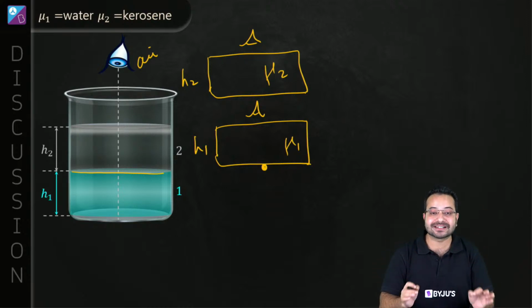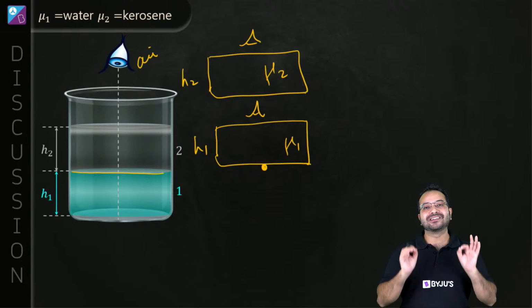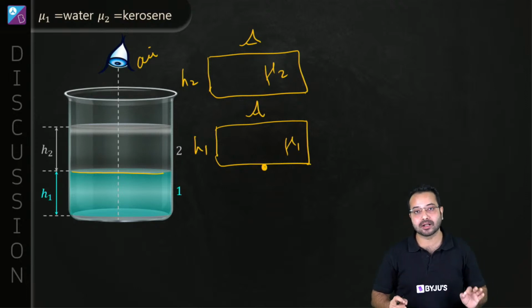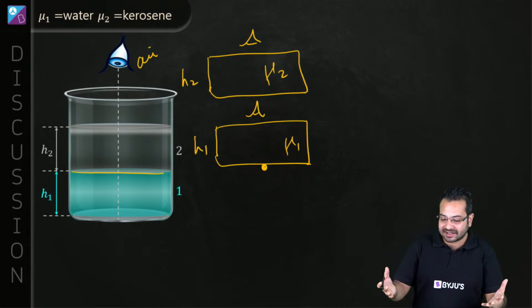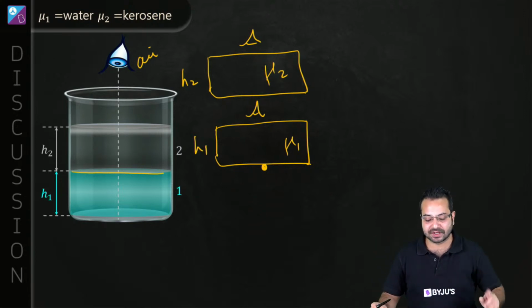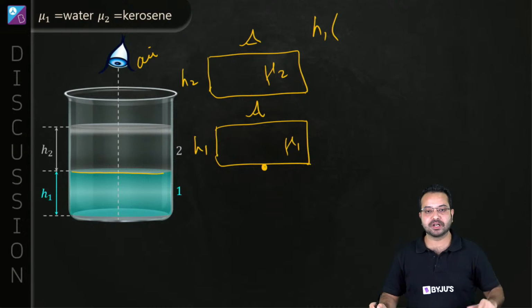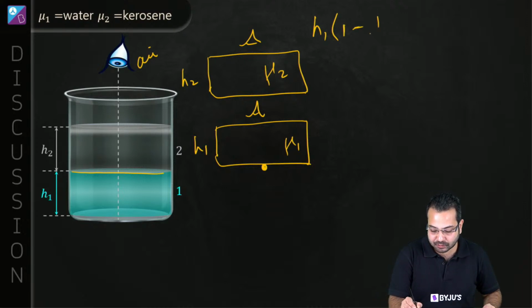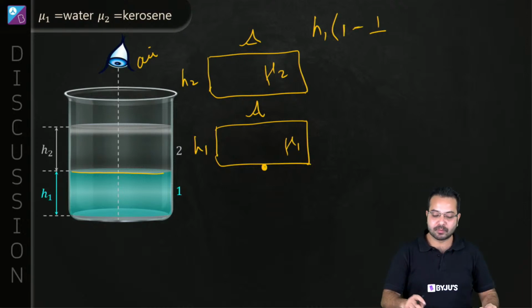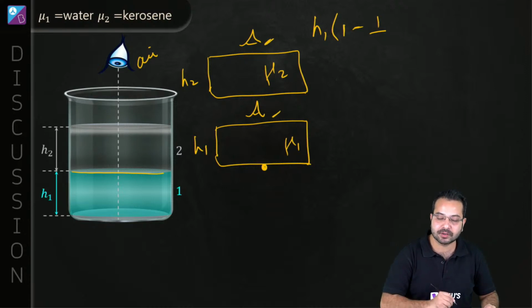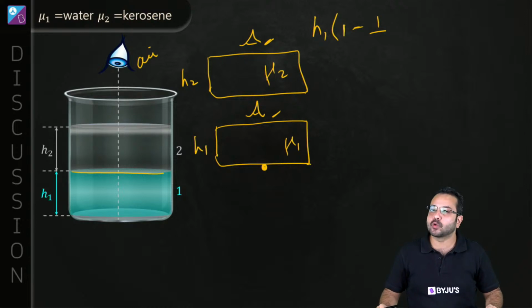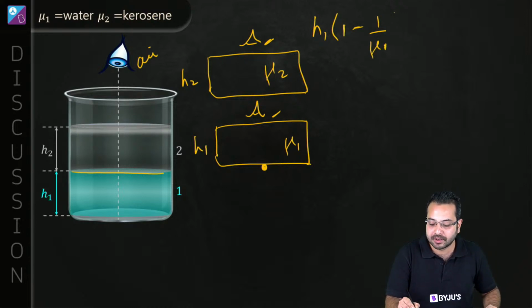The important concept here was that the apparent shift does not depend upon the distance between the object and the slab. Now writing down the answer is very simple. What is the shift due to mu1? It is h1, the thickness of the medium, into 1 minus 1 upon mu relative, relative to the surrounding medium, which is air. So this simply becomes mu1.